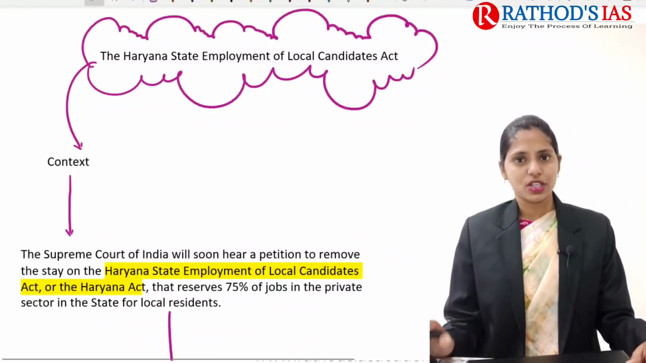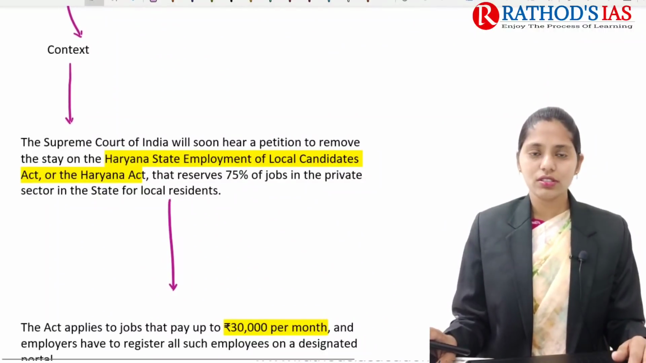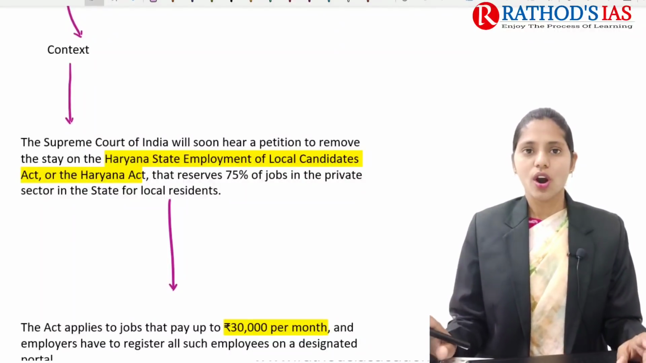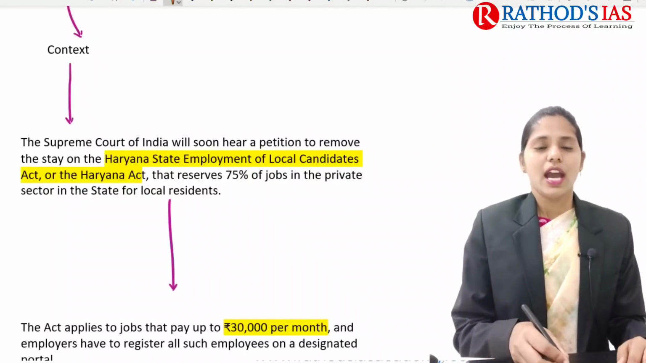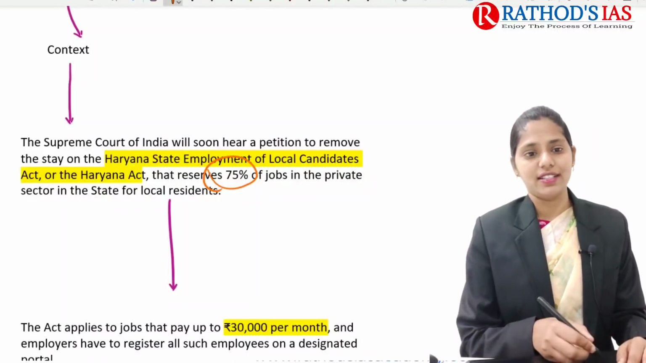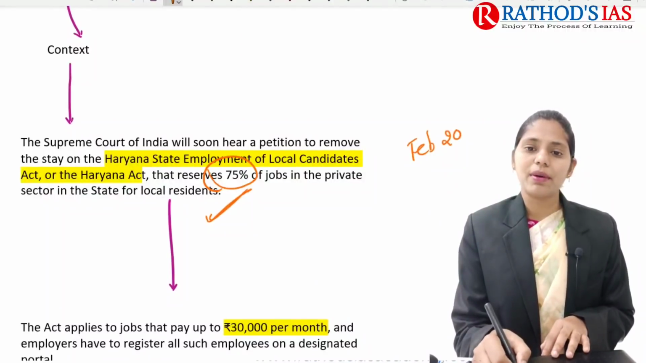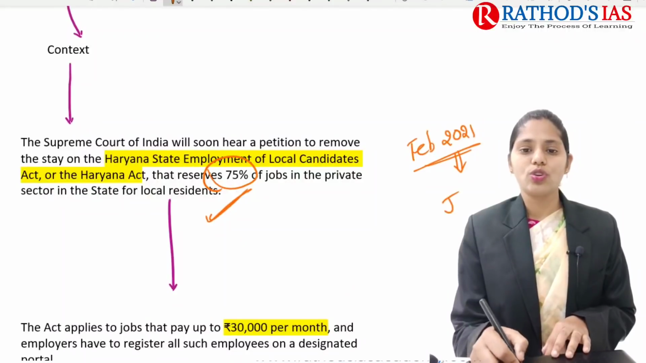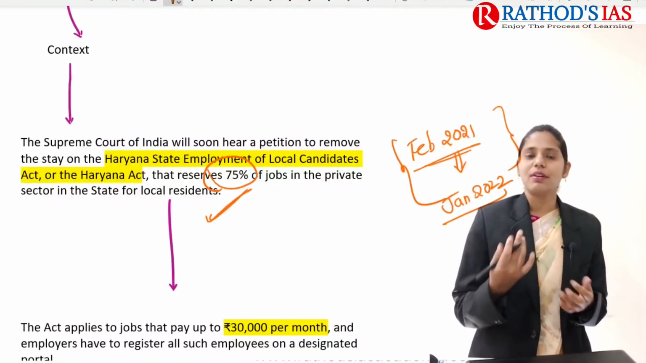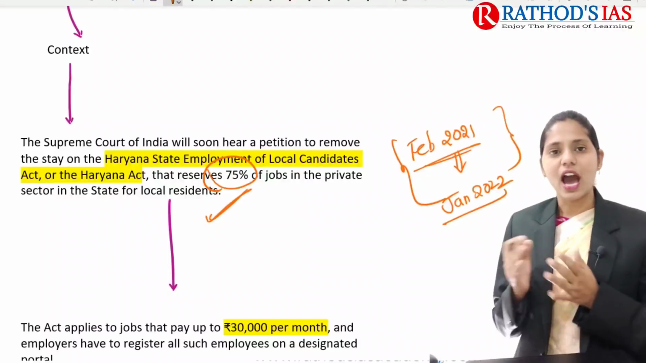If you are talking about context, the Supreme Court of India will soon hear a petition to remove the stay on the Haryana State Employment of Local Candidates Act, in short the Haryana Act. This act mainly reserves 75% of jobs in the private sector in the state for local residents. This law came up in Haryana in February 2021, and it came into force in January 2022. So this is one basic fact. Since February onwards, we have been discussing some provisions of this act, and it is not a new topic, right? So now why is it in the news?